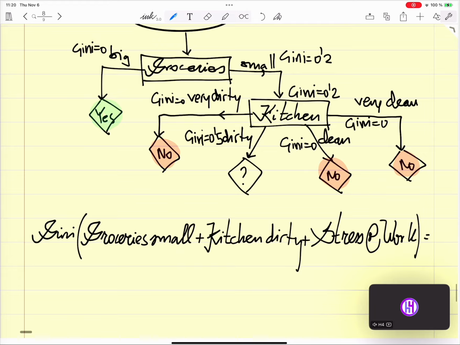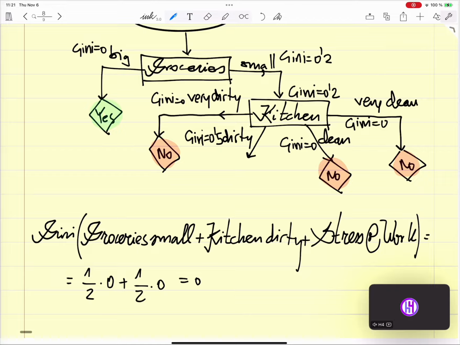The Gini is going to be 1 minus, it's going to be 2 times: 1 divided by 2 times 0 plus 1 divided by 2 times 0. The Gini is going to be 0. So here we take this out.